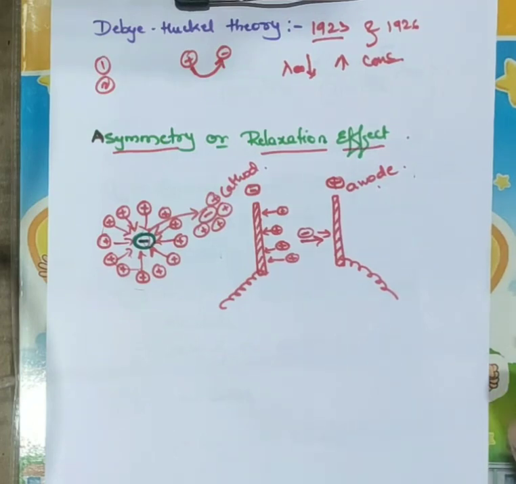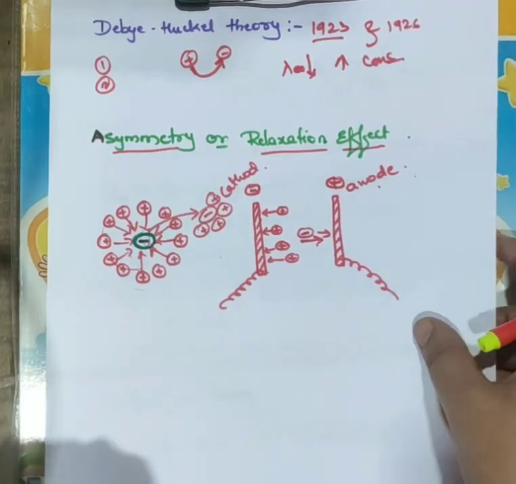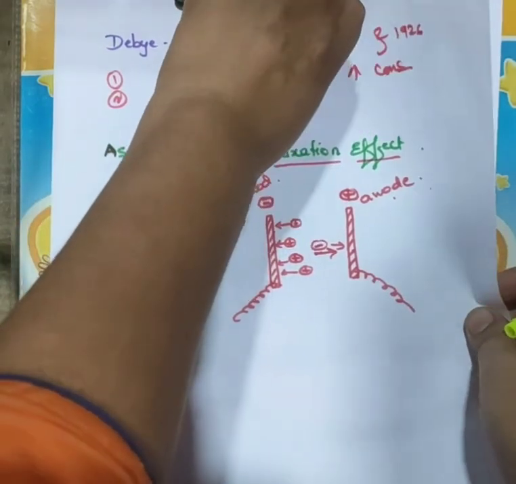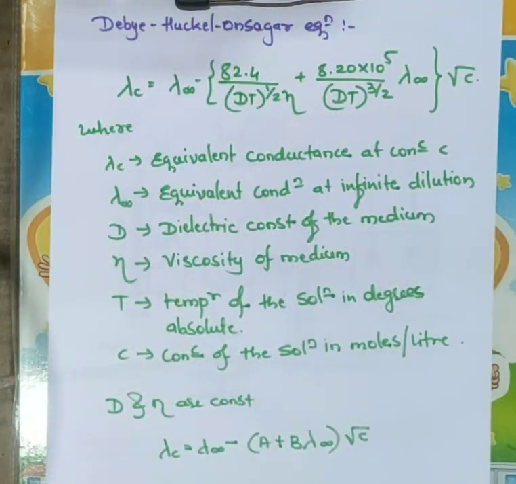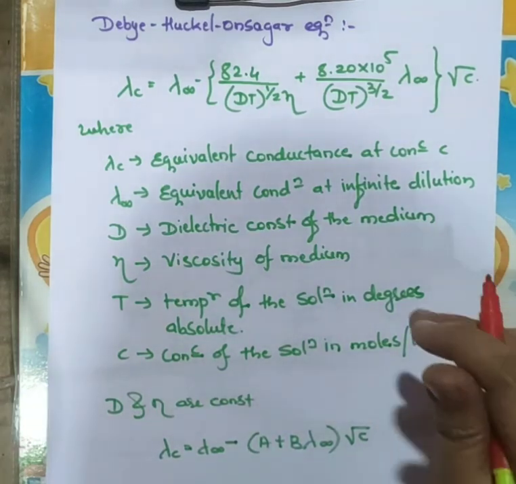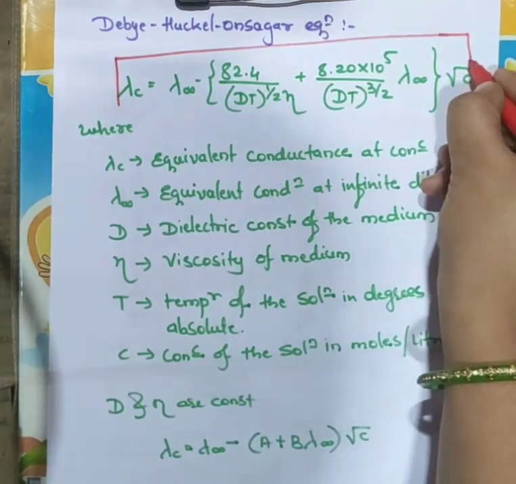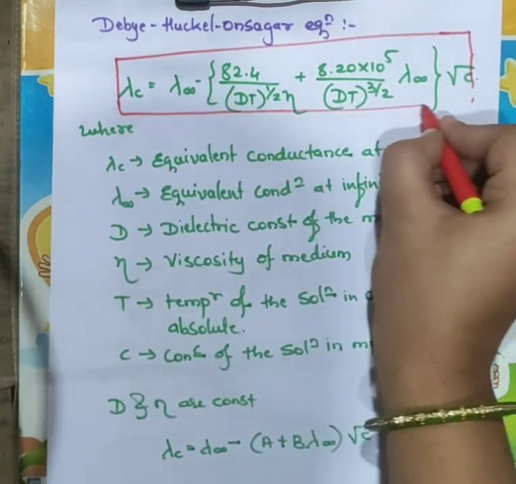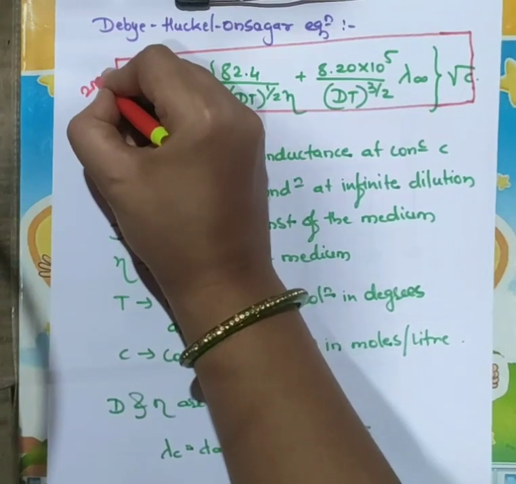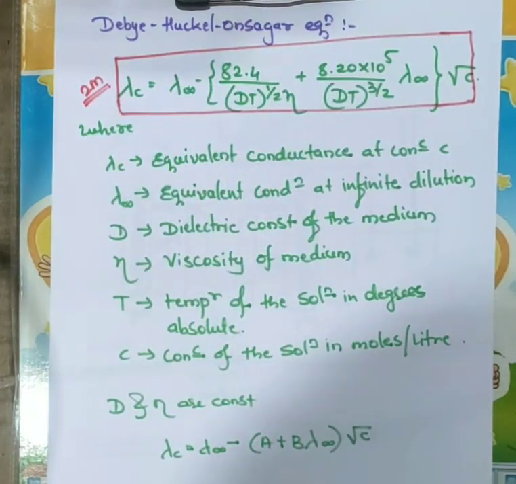So let us see the Debye-Huckel-Onsager equation. For your syllabus, there will be no derivation of this Debye-Huckel-Onsager equation. Simply you have to remember this equation. This equation is very important. They may ask this equation sometime for 2 marks. Okay, and this Debye-Huckel theory is also important. They may ask to give an account of the Debye-Huckel theory for 5 marks also.